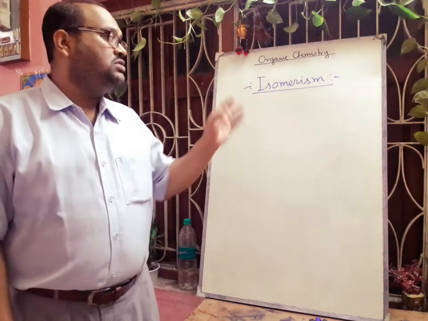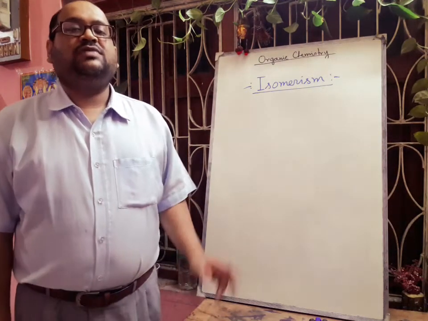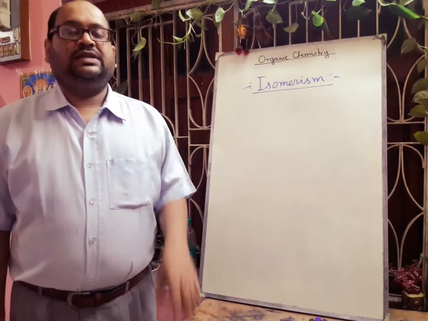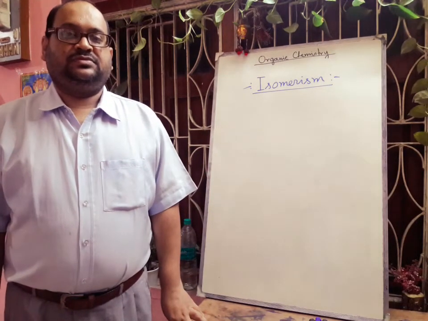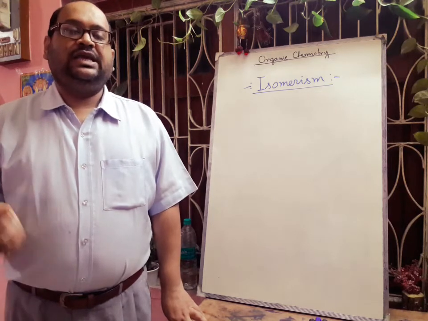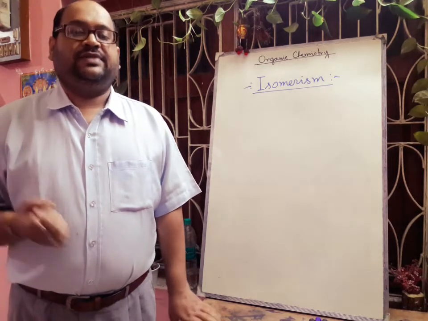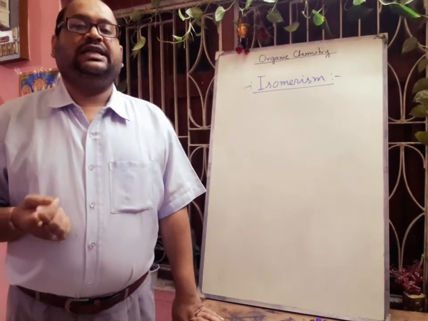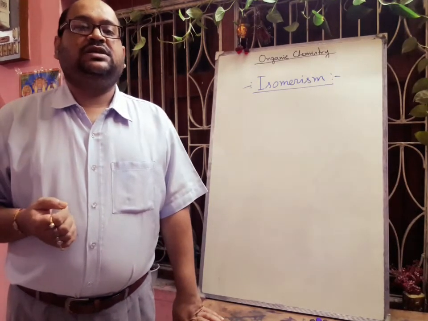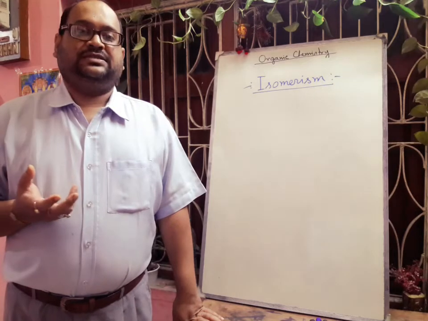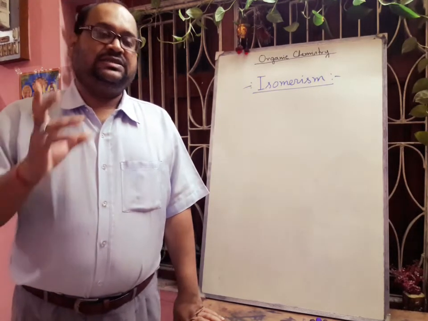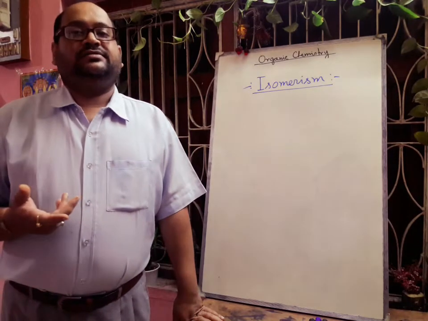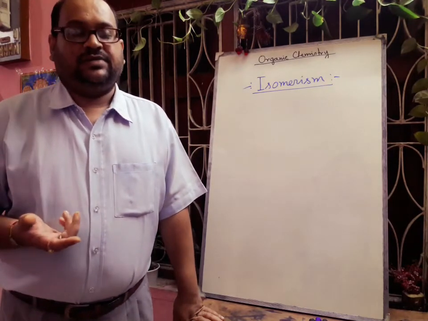Now what is the cause of this isomerism? First one is the difference in the mode of the linking of atoms. Okay, atom linking may be different, their position may be different. Another cause we can tell that difference in the arrangement of atoms or groups in space. Their linking is same, but in space their arrangement is different. Okay, then we can tell it can form isomer.